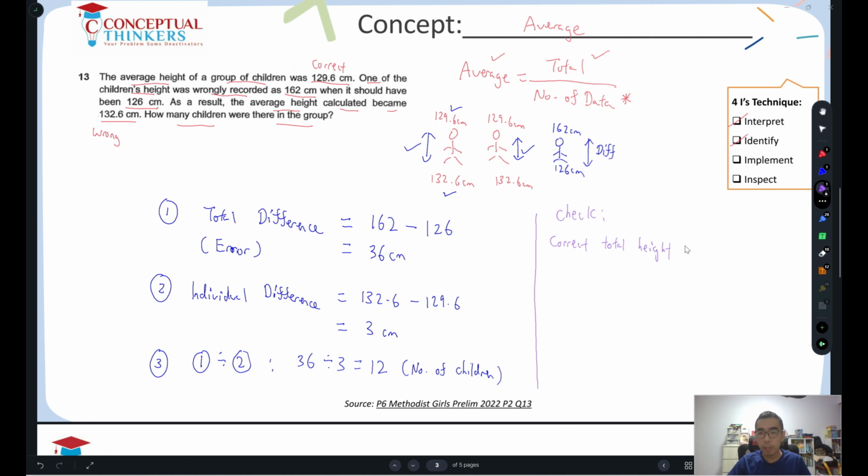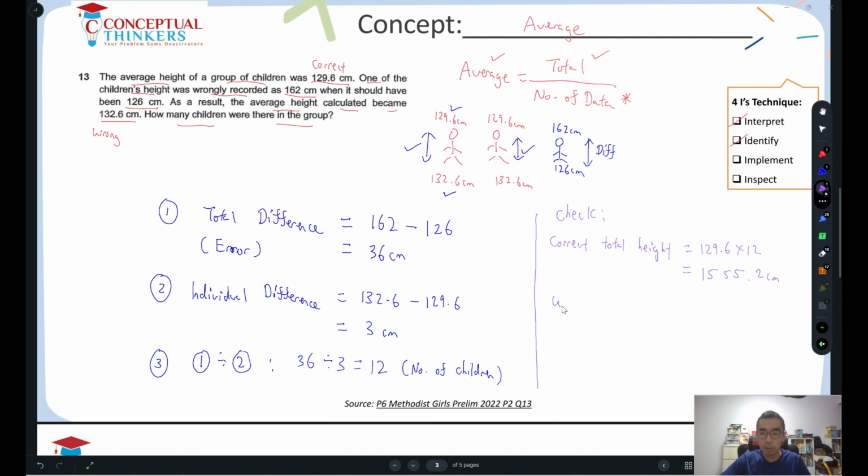We calculate by taking the correct average, which is 129.6, and multiplying by 12. You can use your calculator. We take 129.6 times 12, and I'm going to get 1555.2 cm. This is the correct total height.